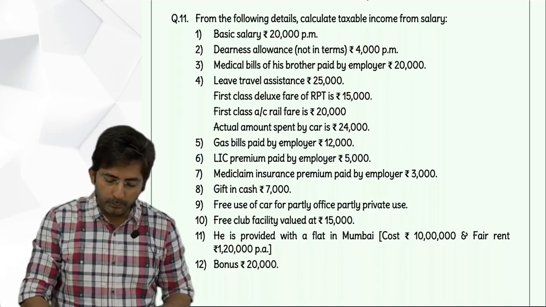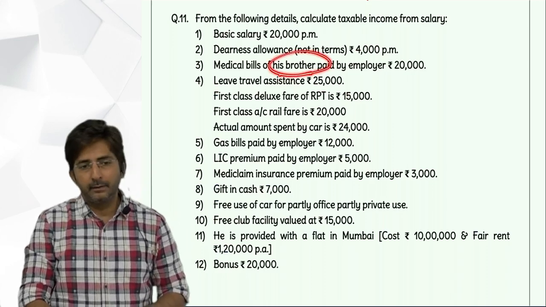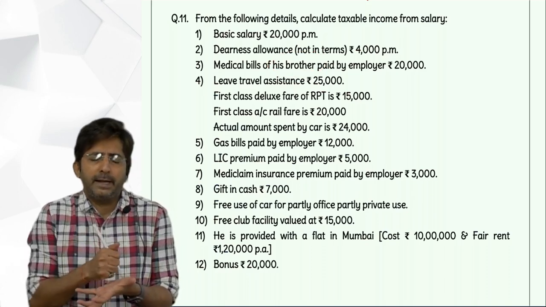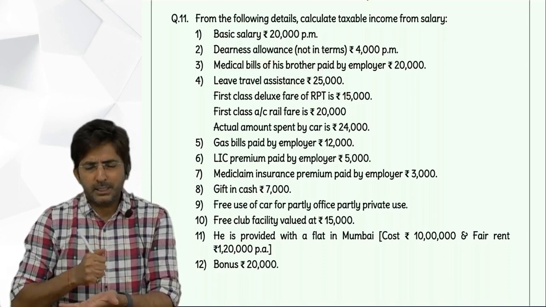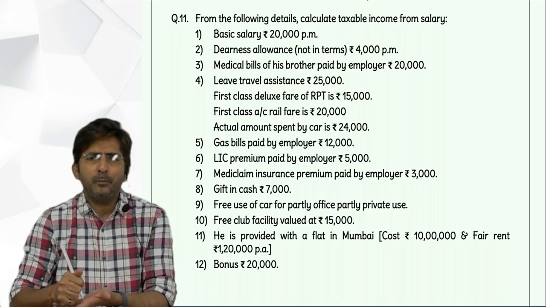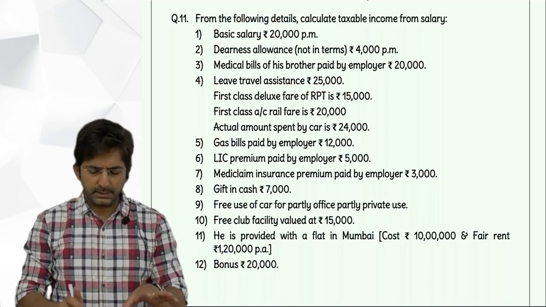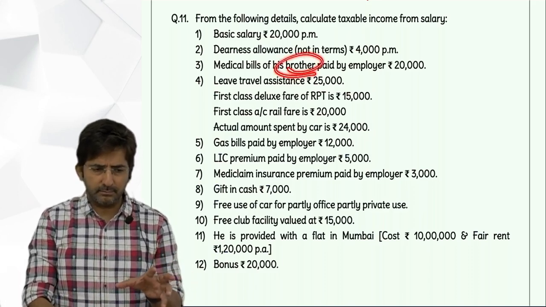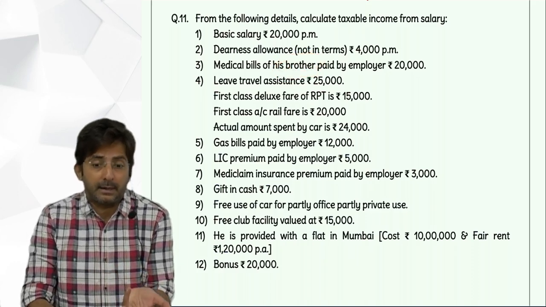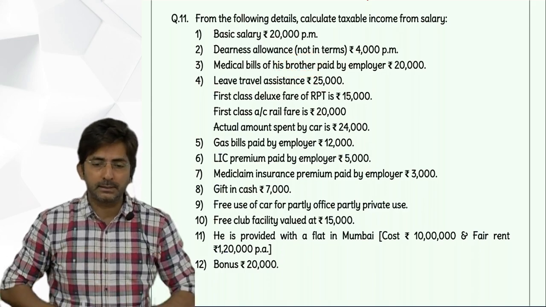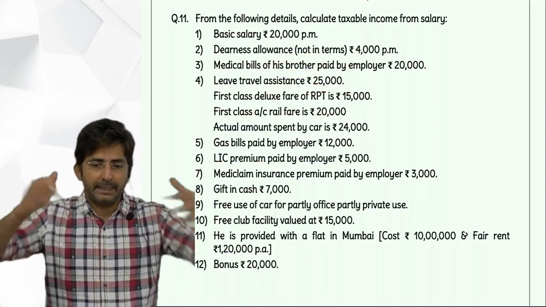So we have to assume the brother is dependent. See, some students have still told me, sir, what if I write a note that the brother is independent? See, just by writing your note, you cannot make your wrong answer right. Still, in such cases it is dicey. You may get marks if you write a note that I have assumed the brother is independent and make it taxable.